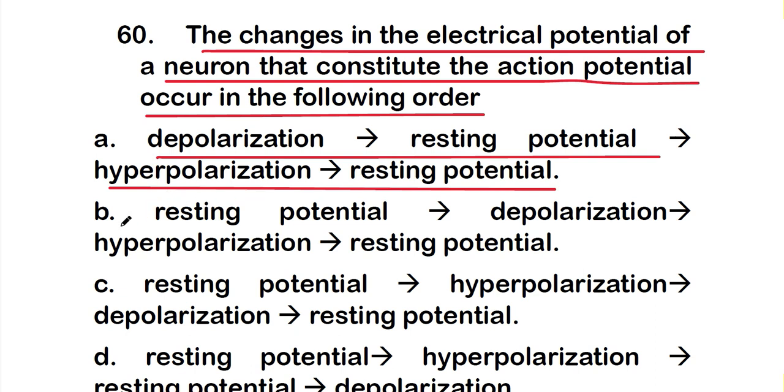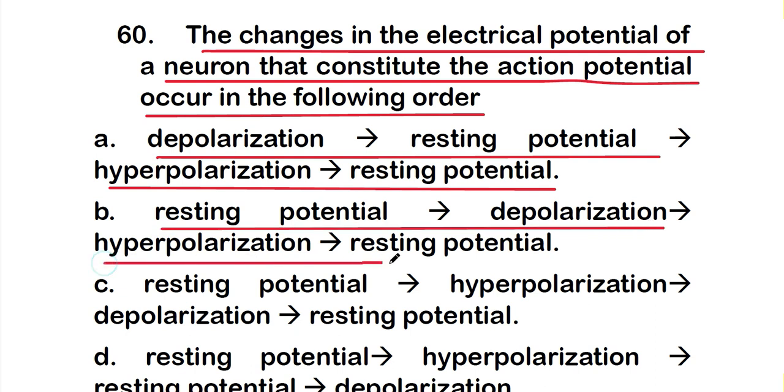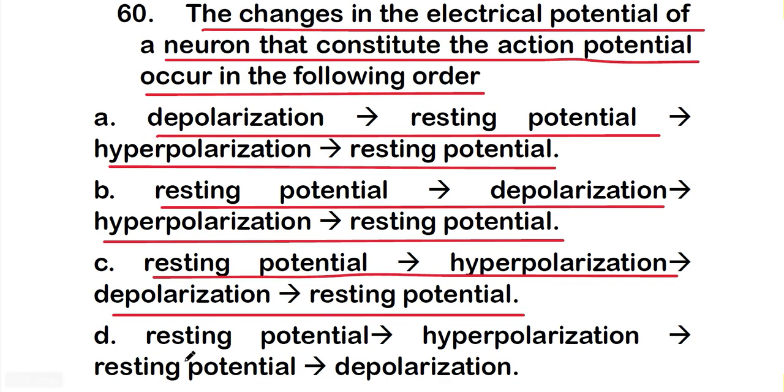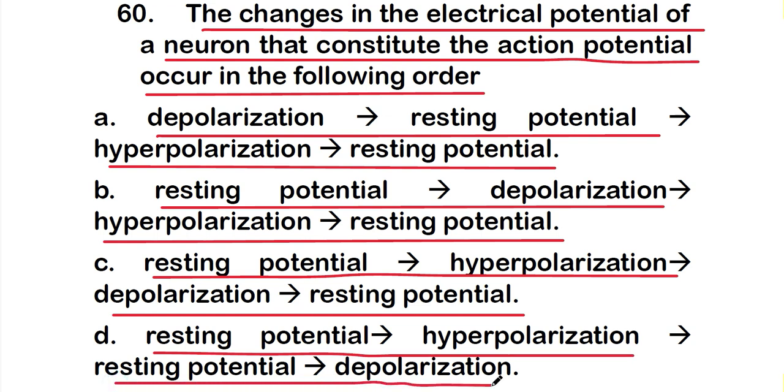Option B, that is first resting potential, then depolarization, then hyperpolarization, then again resting potential. Option C, that is resting potential, then hyperpolarization, then depolarization, then again resting potential. Or option D, that is resting potential, then hyperpolarization, then resting potential, then depolarization.